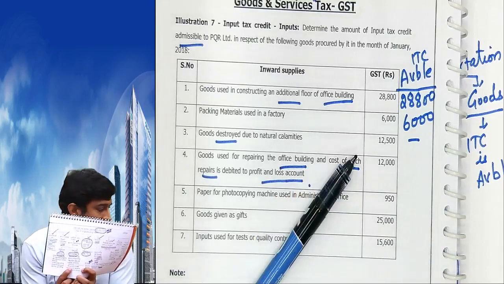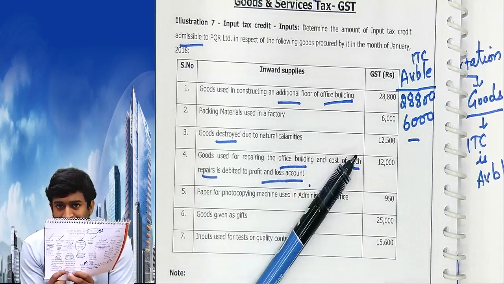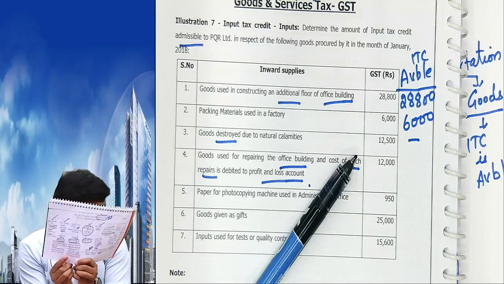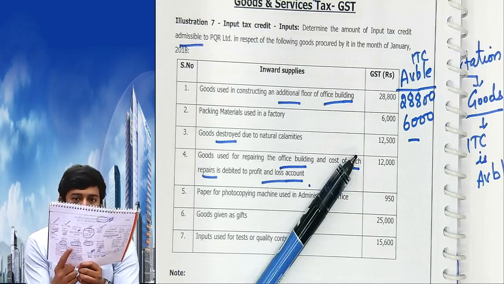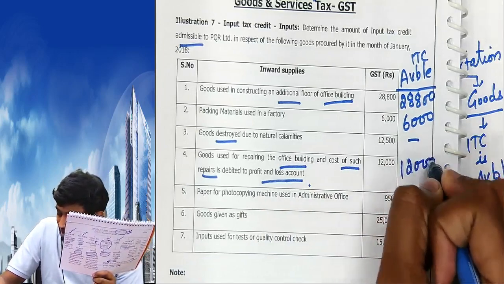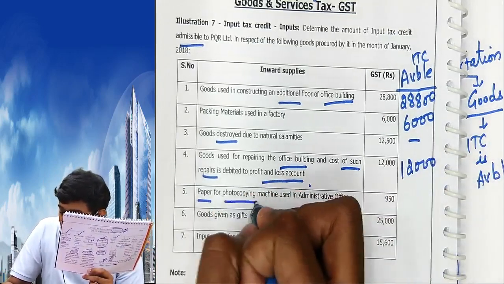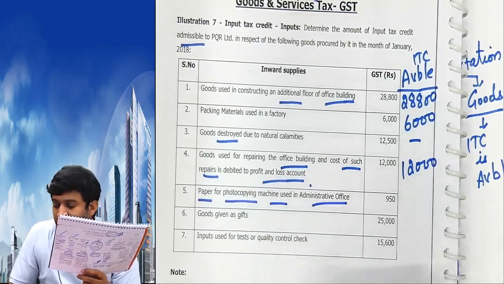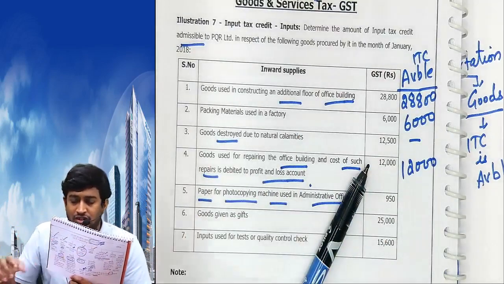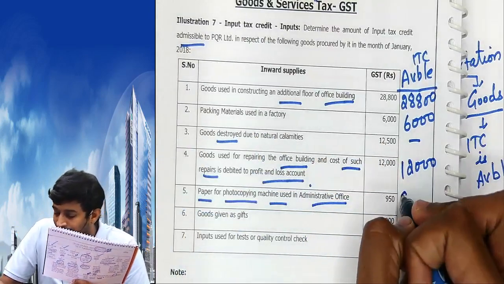Check here, this last point, but its heading is "ITC is available". So take the amount. Paper for photocopying machine used in administrative office. I did not cover this transaction in the list. It means ITC is available.